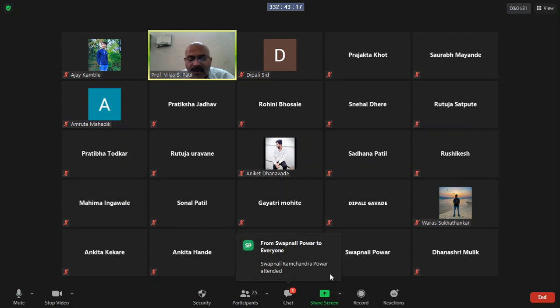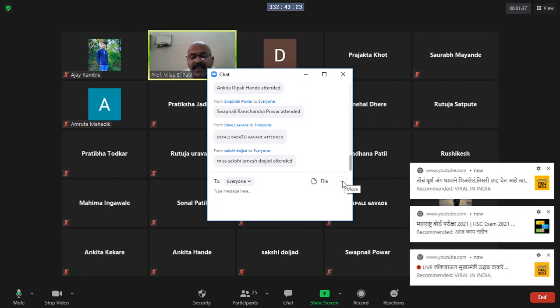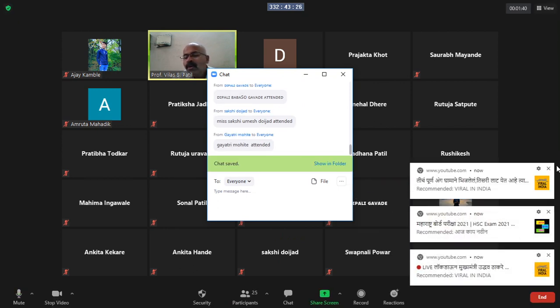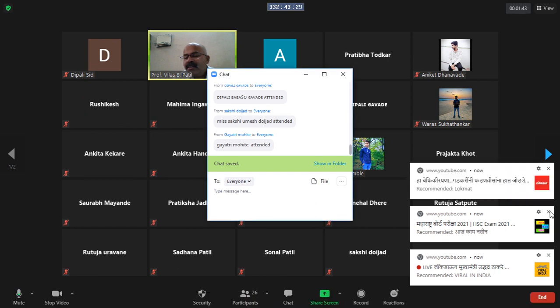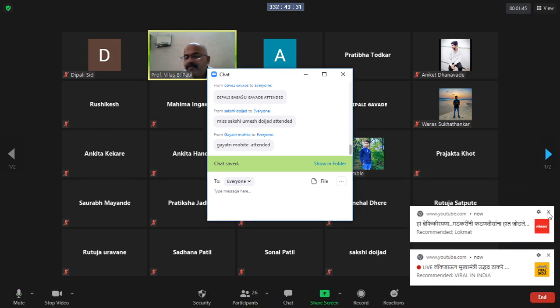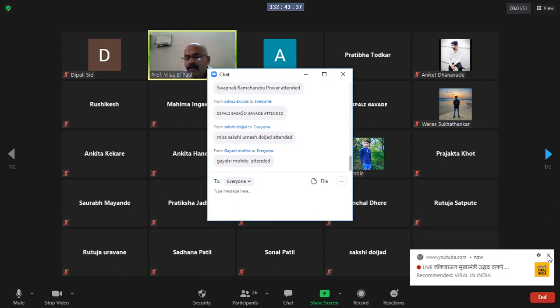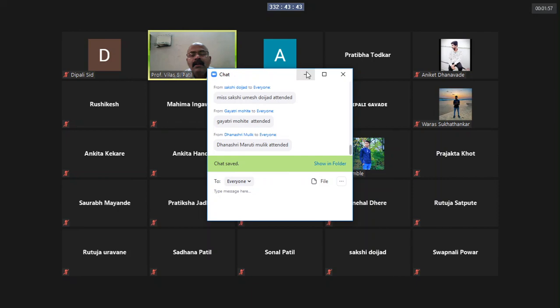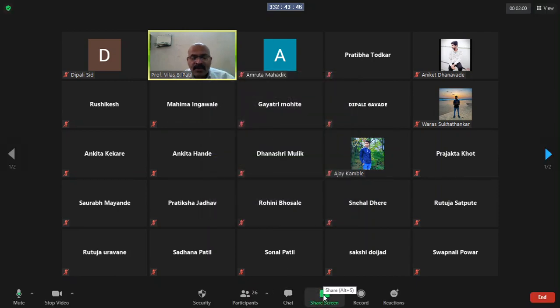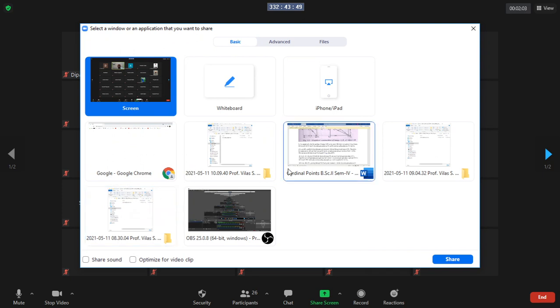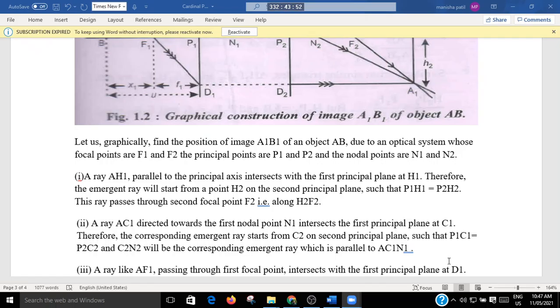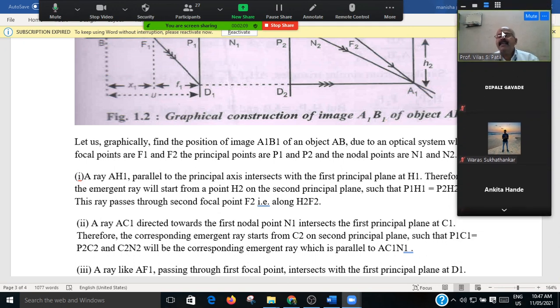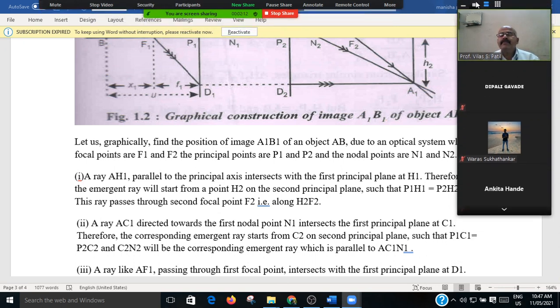Okay friends, please submit your attendance in chat box. I am going to save the chat box and again I am going to share the screen. Okay friends, I am going to share the screen. Here is the screen. Okay, Mahima, the screen is well shared. Yes, sir. Okay.